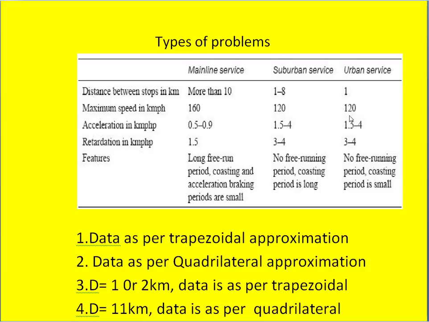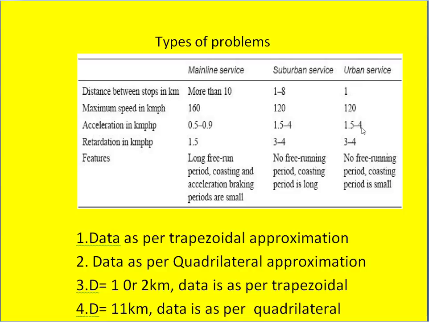Coming to the acceleration in kilometer per hour per second, for mainline service, it will be 0.5 to 0.9. For suburban service, it ranges between 1.5 to 4. For urban service, also it will be 1.5 to 4 km per hour per second.